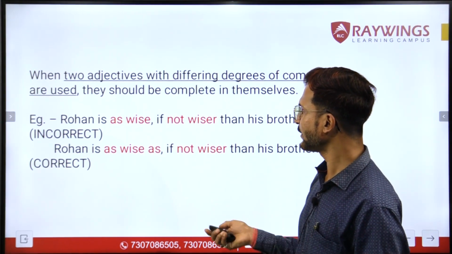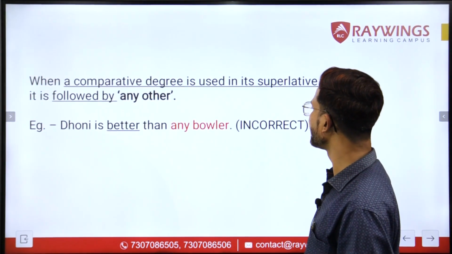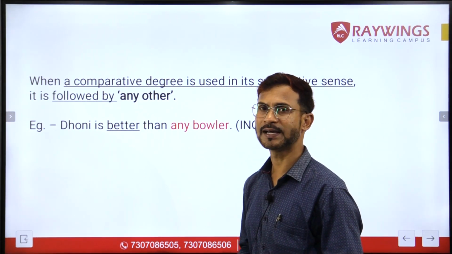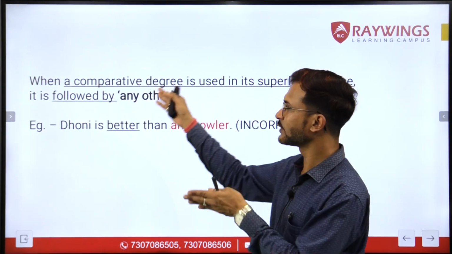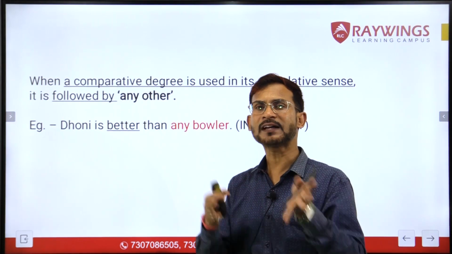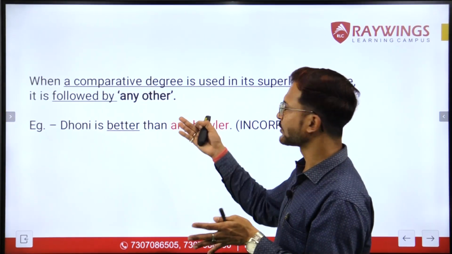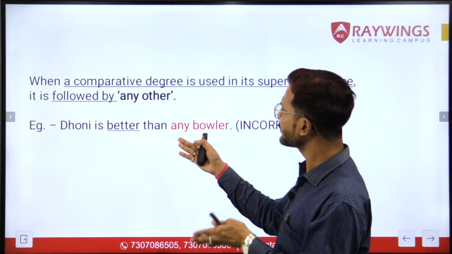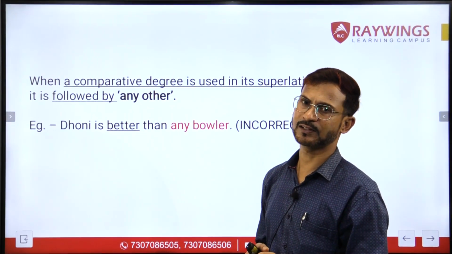Going to the next concept, the next concept says when a comparative degree is used in its superlative sense, it is followed by any other. So when a comparative degree is used in its superlative form, that means you are using a comparative degree to make comparison with many people, not with one person, right? So that means it is being used in the superlative form. So in that case, you should always use any other before that comparative degree.